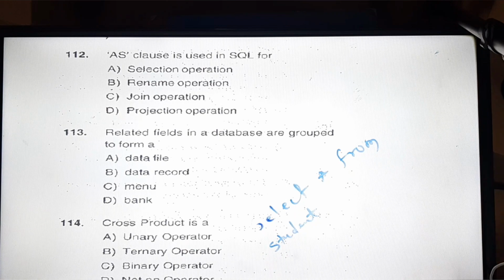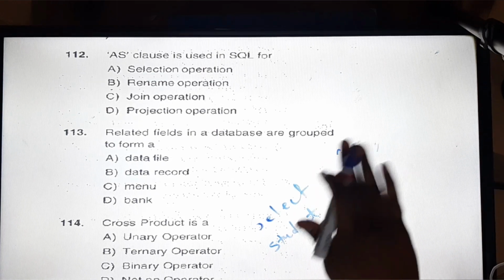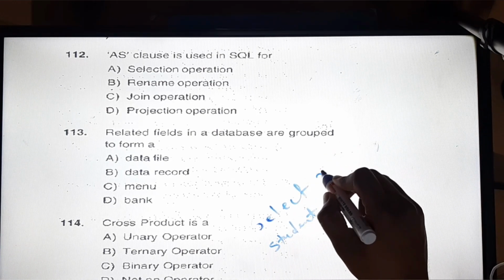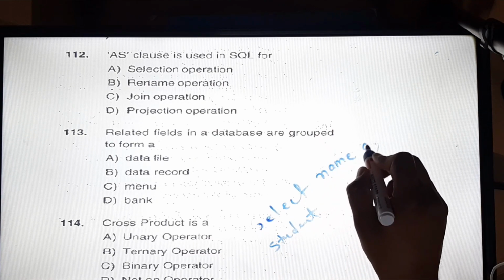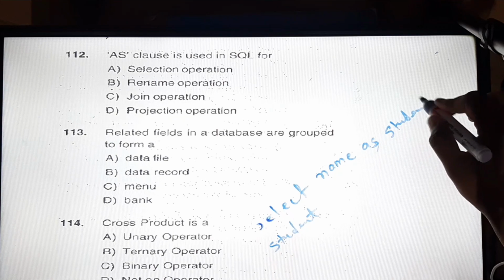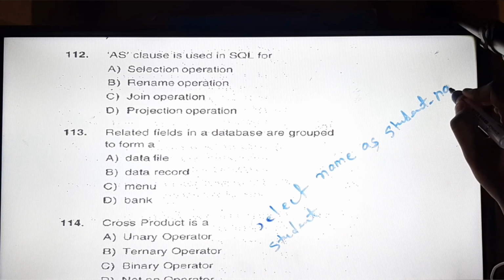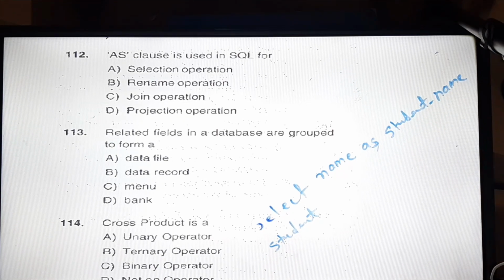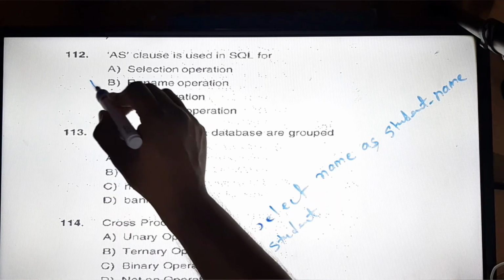Okay, so now in this query we can replace this star with select, let's say name, as I can write here student name. Okay, student name. So this will be the AS clause, so this is used for rename operation.